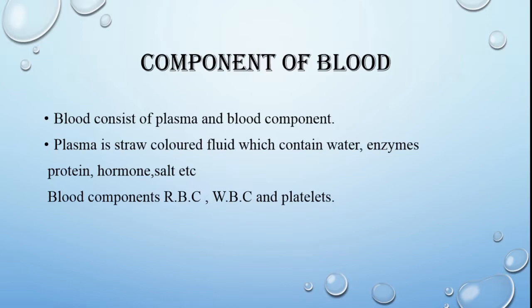Now that we have studied the functions of blood, what is blood made up of? What are the different components of blood? Blood consists of plasma and blood cells. Plasma is a straw colored fluid which contains water, enzymes, proteins, hormones, salts, etc. Of the blood cells, three major types are present in our body: RBC, WBC and platelets.